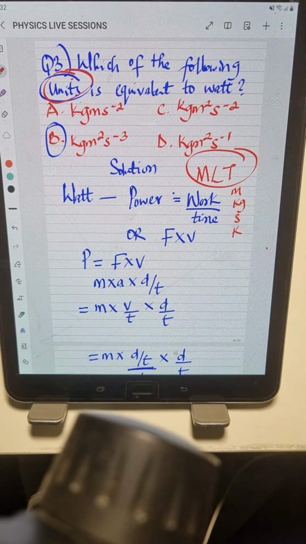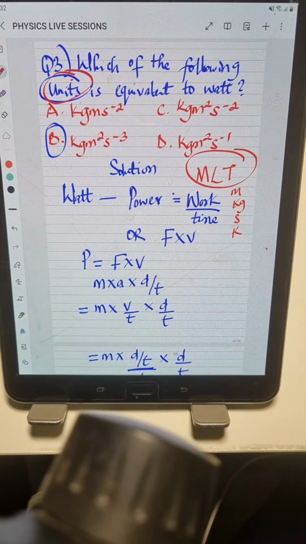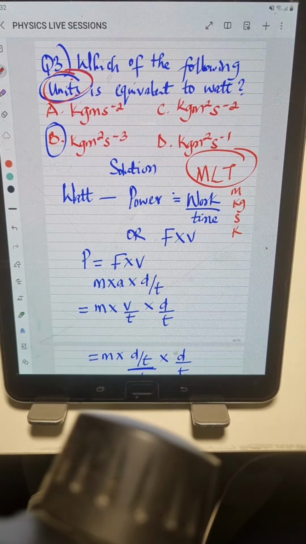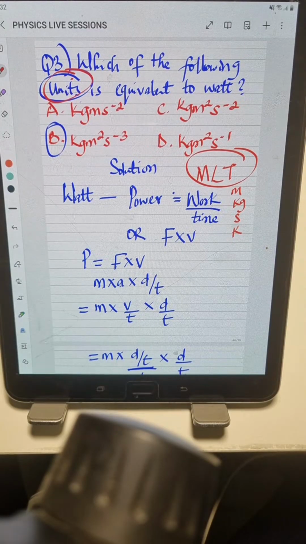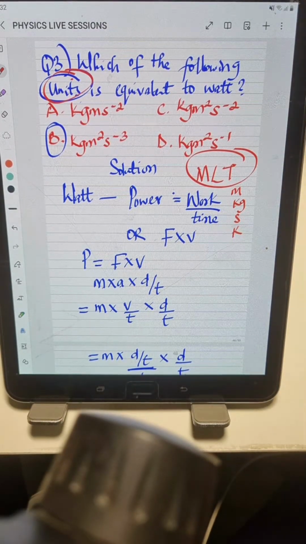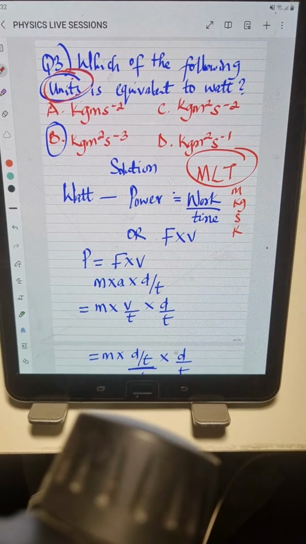If you can't remember the formula and you can remember the units of that quantity, then that unit will give you a hint for what the formula should be. So formulas are very important in physics. Knowing the units of any quantity is very important. Know if a quantity has a dimension or a unit, or is dimensionless, or doesn't have a unit. So now let's continue with this.